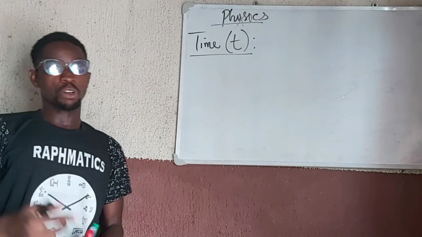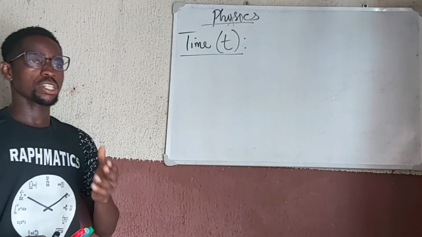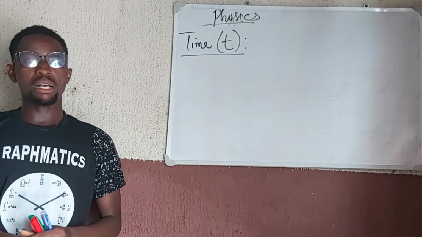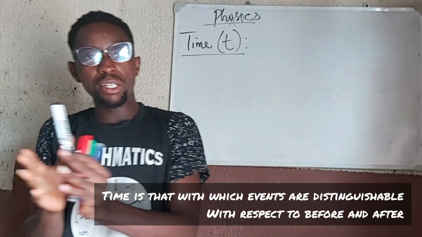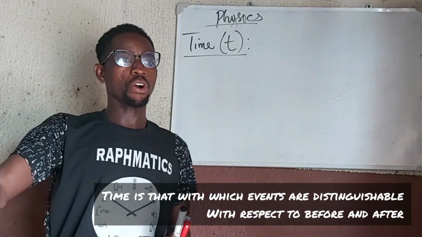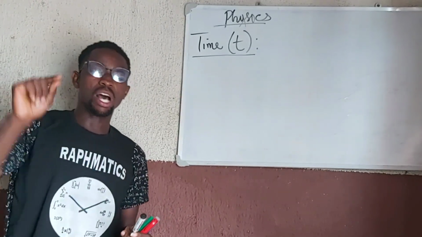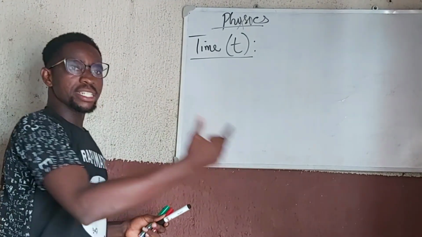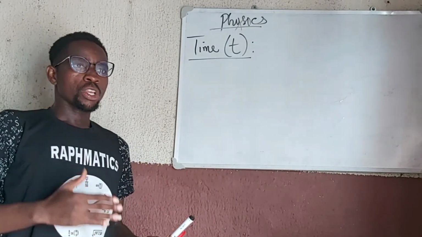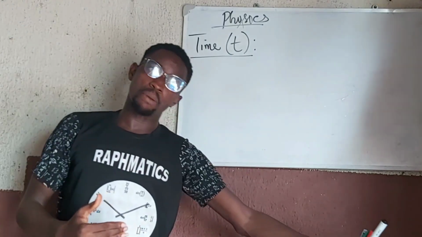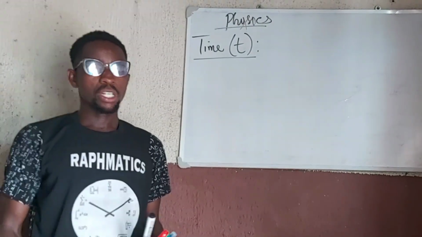We always use the concept of time, but what is time? By definition, there are many definitions, but one definition we can accept for time is that with which events are distinguishable with respect to before or after. So time is something that distinguishes events. It arranges events in order such that one event can be distinguished from another using the concept of before and after. That's what time does.